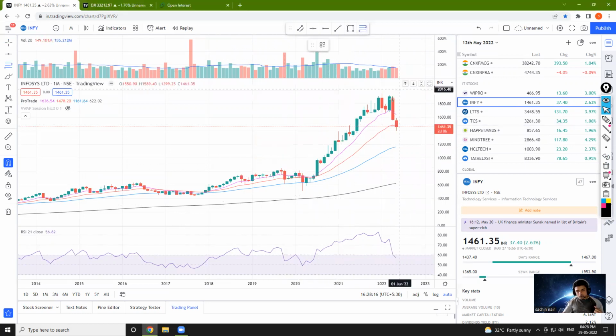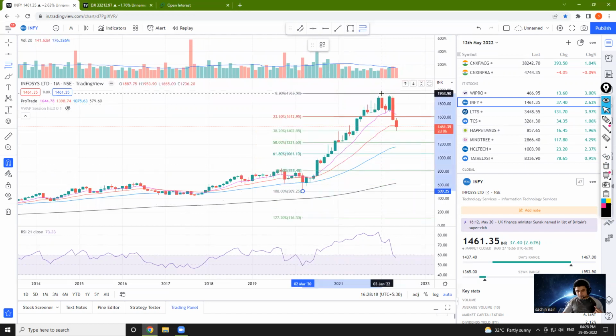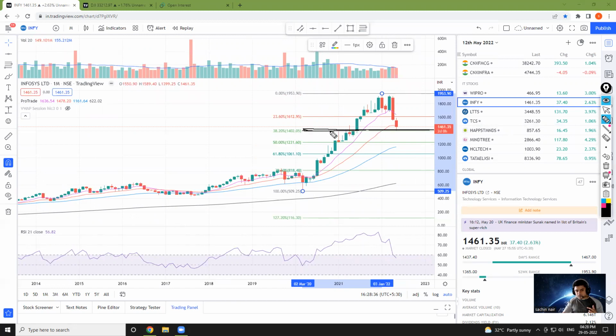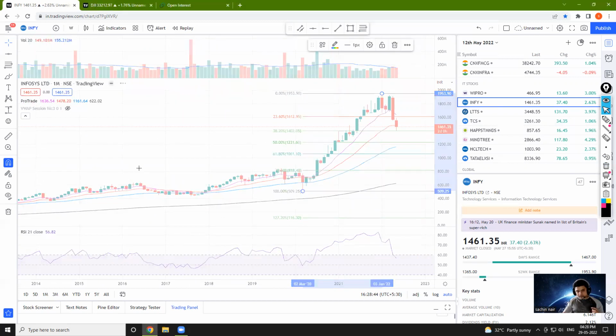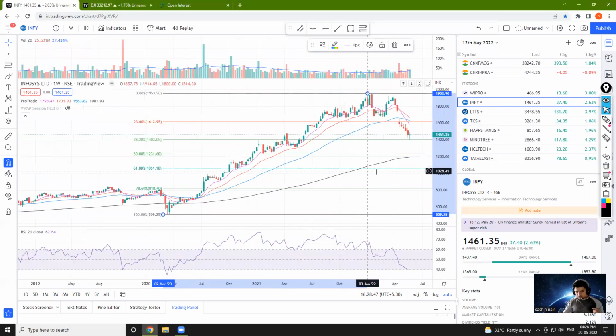Now, if we see from the overall trend, we mark a fib from the overall trend. That is, I am talking about the March 2020 bottom से लेके right up to the Jan 2022 high. ये पूरा मैंने फिबोनाची मार्क किया. Dot to dot, we have taken support at the 38.2% retracement level. Dot to dot. So this is a good thing for us. Now, if I move on to the lower time frame, the weekly time frame will give us the same story.